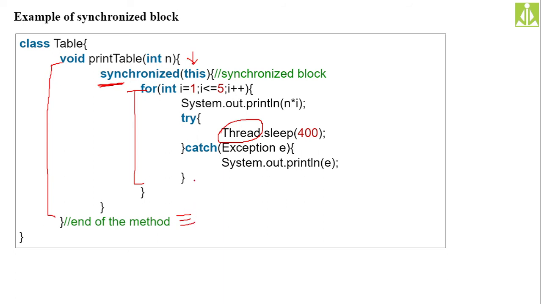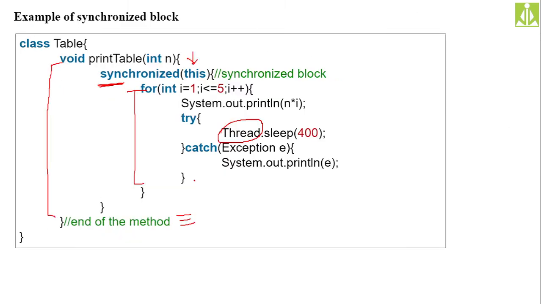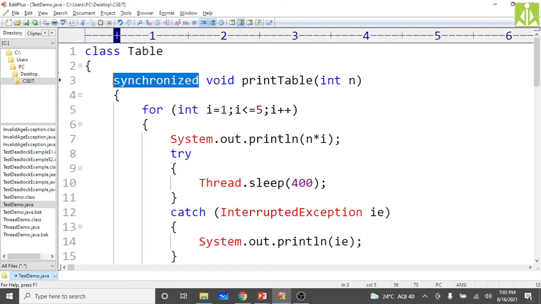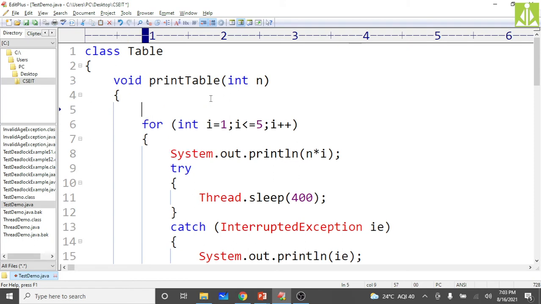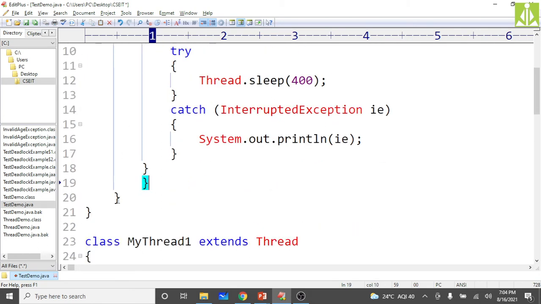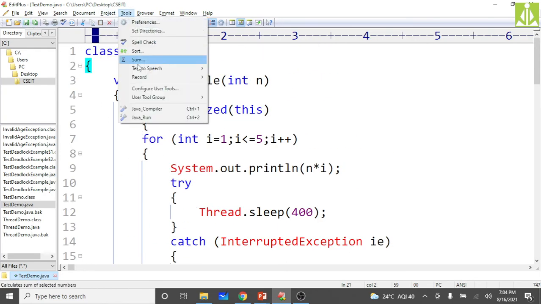Likewise. So quickly, what we have to do is a minor change, remaining all the same. Instead of making the complete method synchronized, just remove this one. I don't want my complete method to be synchronized, so just remove this. Rather, I want only the synchronized block, which you can start over here: synchronized of this, and open the block, and close it after the for loop, like this. So now this is closing here, this is closing here, and the class is closing here. Likewise. Save this, go compile.